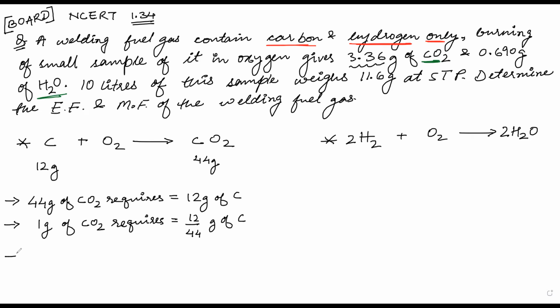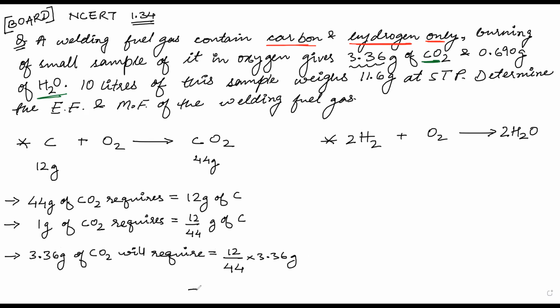3.36. The next statement will be 3.36 gram of CO2 will require 12 by 44 into 3.36 gram of carbon.